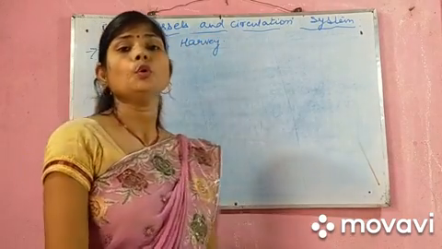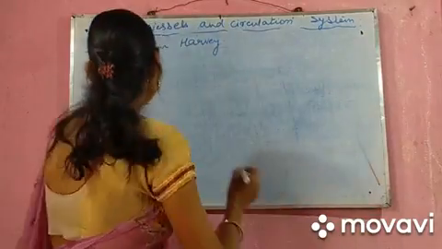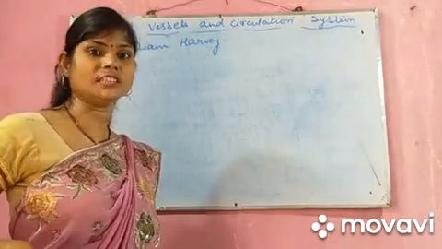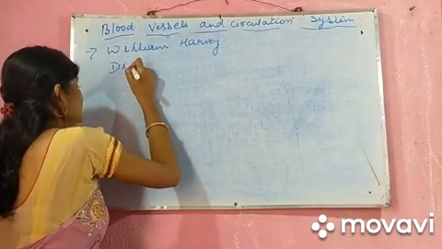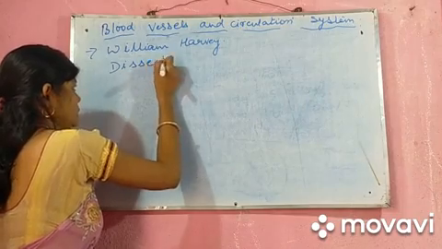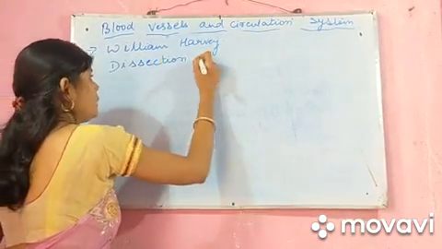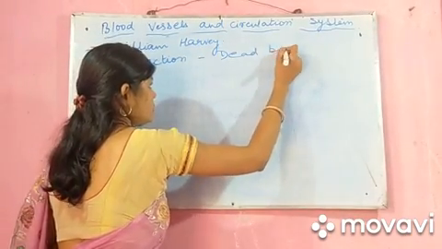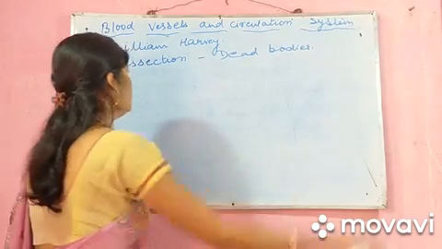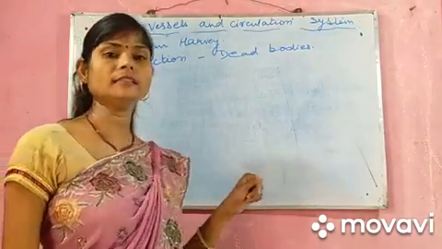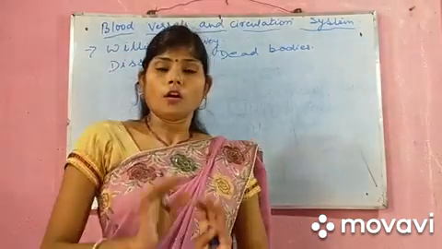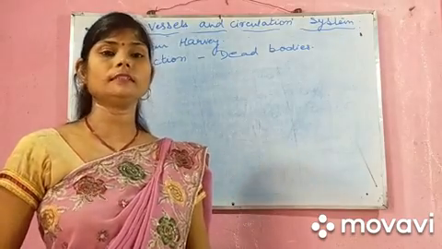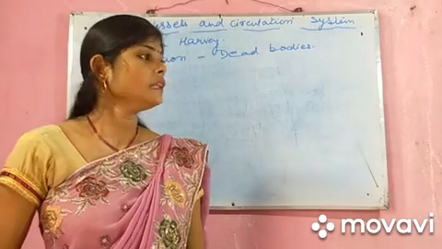He used to do the dissection. Dissection means cutting any animals to see its internal organs. We can say operations also, dissections of what? Dead bodies. He used to do dissection of the dead bodies to see further organs. Then he also noted the veins. He has also seen the veins. He has done study on the veins.